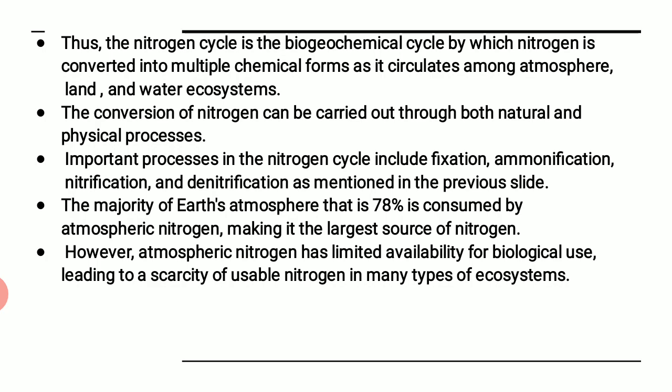Alright, thus the nitrogen cycle is a biogeochemical cycle by which nitrogen is converted into multiple chemical forms as it circulates among the atmosphere, land, water, ecosystem, etc. The conversion of nitrogen can be carried out through both natural and physical processes. That means there is a natural process also through which the nitrogen gets transferred to some other form, and there is a physical process also, and we will study both these processes one by one, right? Important processes in the nitrogen cycle include fixation, ammonification, nitrification, denitrification, as mentioned in the previous slide.